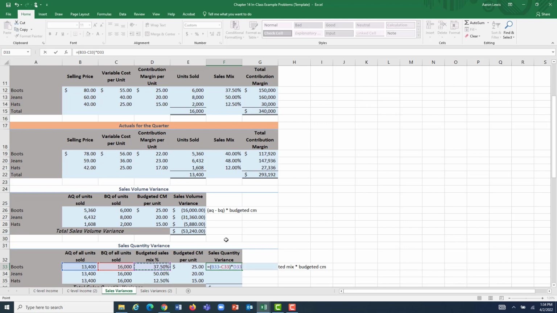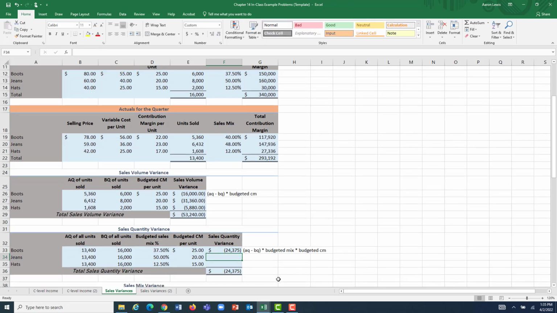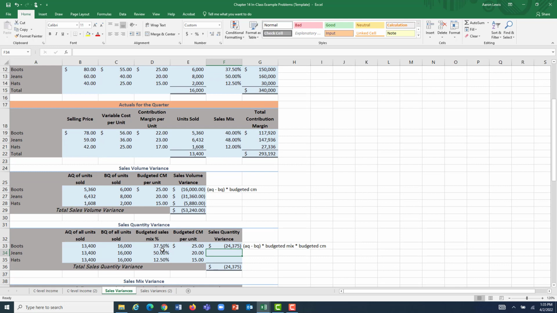Well, 37.5% of that 2,600 piece of apparel decrease we had, if our mix was correct, should have been in the form of boots. So our sales should have decreased by that proportionate amount, and since that particular product was expected to contribute $25 towards our company's overall margin, that means that boots, had they actually ended up being 37.5% of our sales, and our sales dropped by the amount that they actually did, the amount that boot sales should have decreased our contribution margin was $24,375, and I can use that same formula.